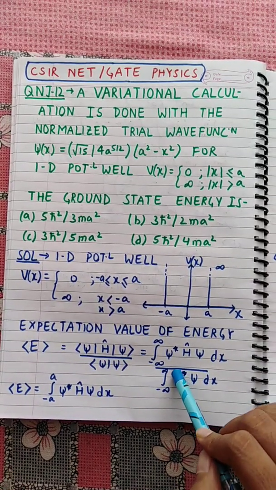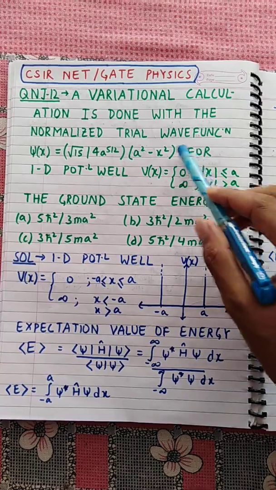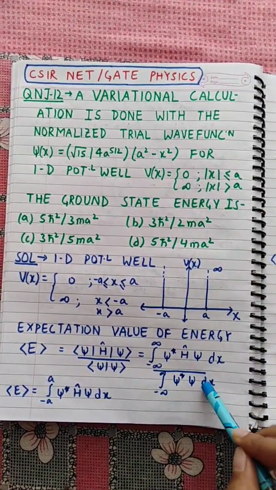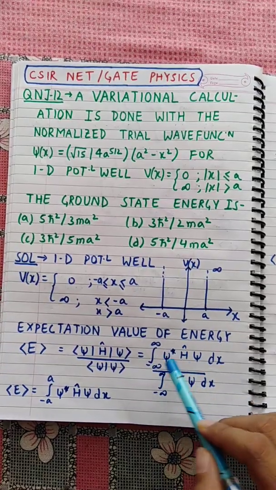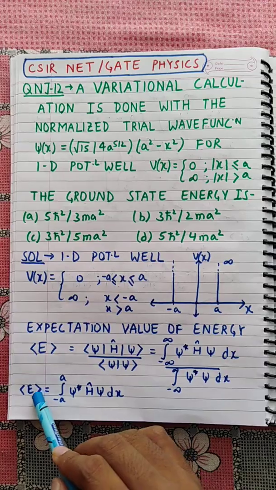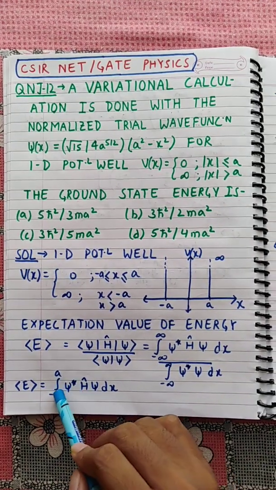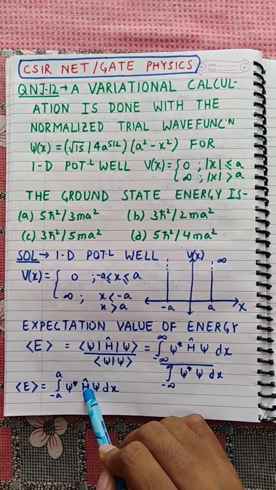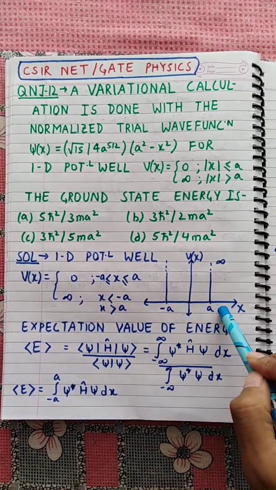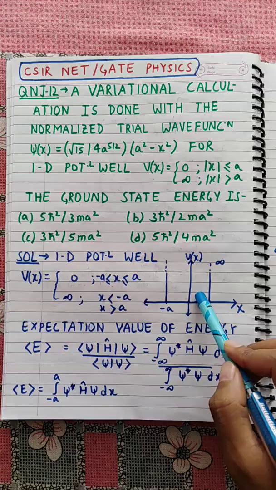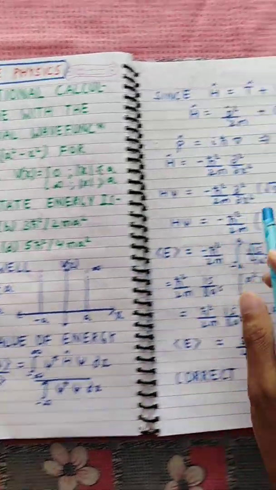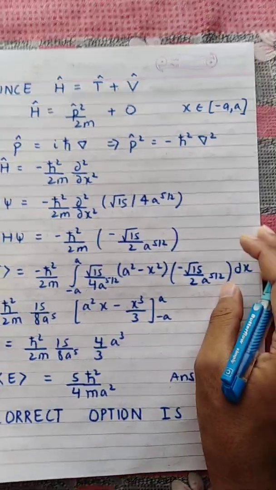Here we have to note that since these are normalized trial wave functions, the denominator will be equal to 1, and the remaining expression for the energy expectation value E is the integral of psi star H psi dx, with limits from minus a to plus a because we are concerned about this region only. Outside, the wave function vanishes.